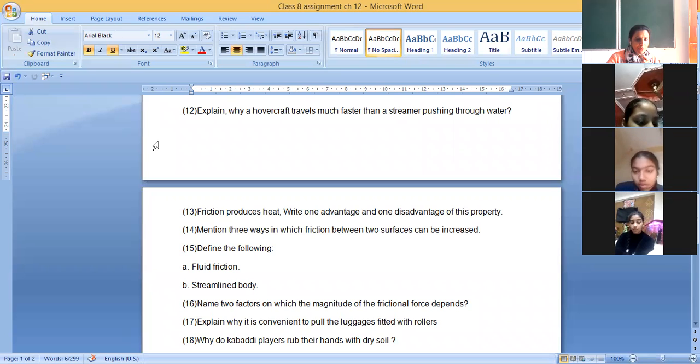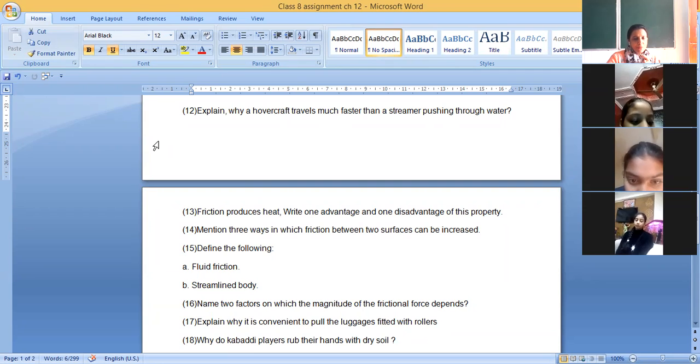Whenever there is a snowfall, we put sand in front of our house. Why is it so? So that there should be a grip and we can move. So we want to make the surface rough. I think it is clear. In the same way, another question can also be there.